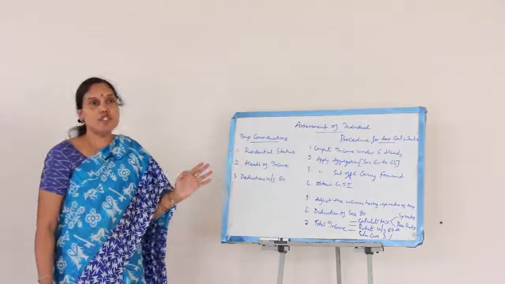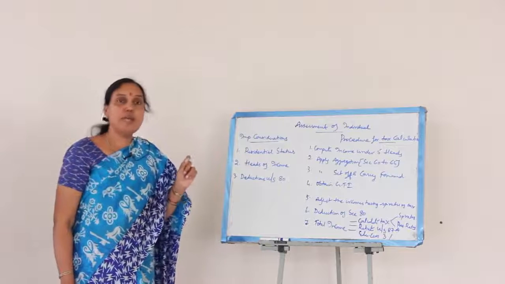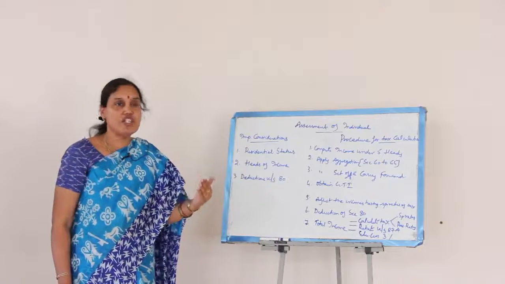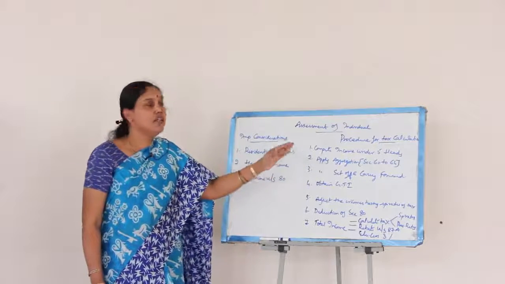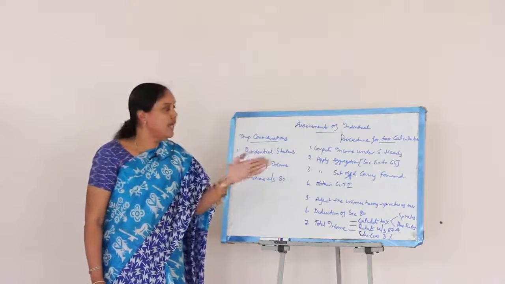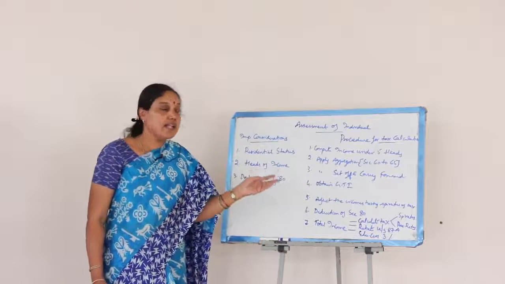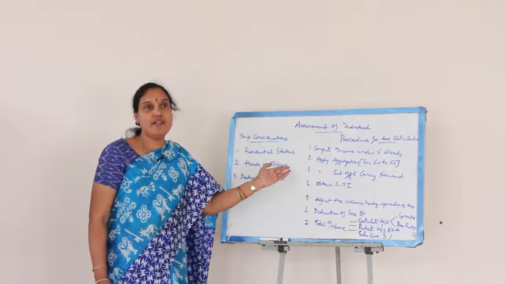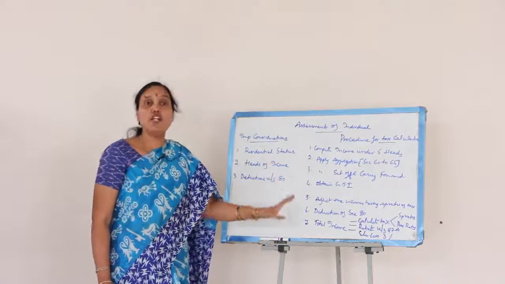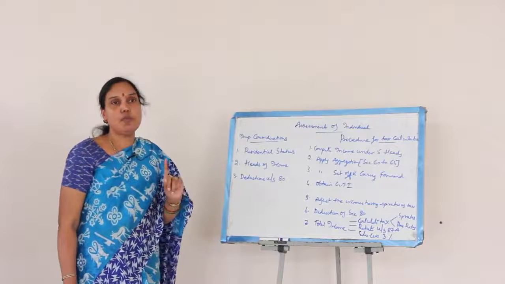What does carry forward of losses mean? In any relevant previous year, if a loss remains unadjusted, we simply cannot ignore that. It can be carried forward to future assessment years, for which a specific time limit is given. In general, we have 2 different time periods: an 8 year time period as well as a 4 year time period. Usually the 8 year time period for carry forward is applicable for house property loss, business loss, and any other loss from capital gains or capital losses, whereas in case of speculation loss and loss due to the activity of owning and maintaining race horses, the time period is only 4 years.